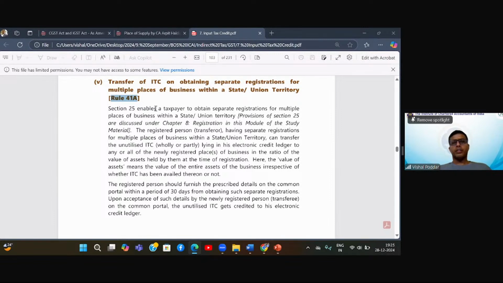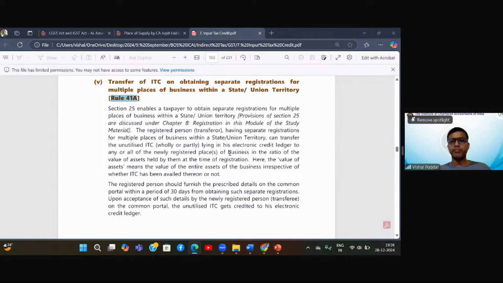So what it says, section 25, now this is the amended section, enables a taxpayer to obtain separate registrations for multiple places of business within the same state. So earlier it was not allowed. Later on, after amendment, this is allowed. Now the registered person called the transferor, here transferor is Mumbai, having separate registration for multiple places within the state, which are now Pune, Nashik, Aurangabad, can transfer. So Mumbai can, it is not saying should. So it is an option. I can still continue the entire ITC balance in Mumbai and zero opening balance in these three. In future, whatever each one will buy, they will get the ITC, but the opening will be zero. This is also I can do, or I can transfer it to all three.